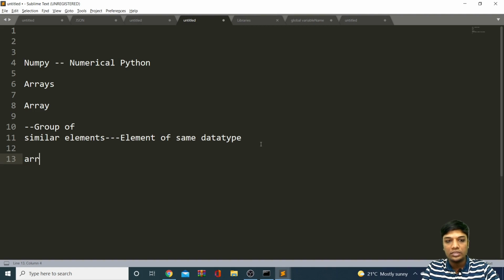The very first function is array itself. In NumPy, we have a function called array to create a NumPy array.